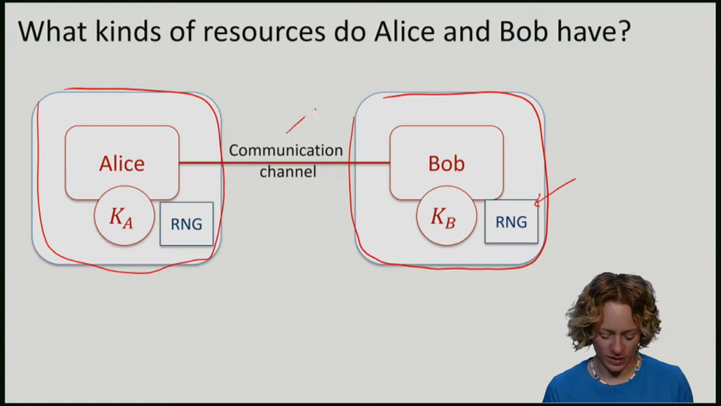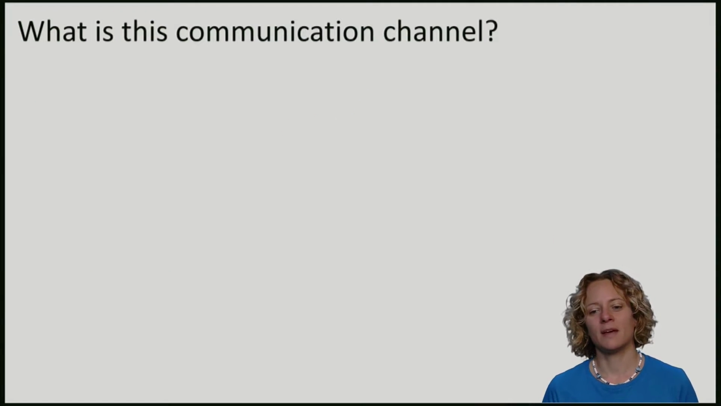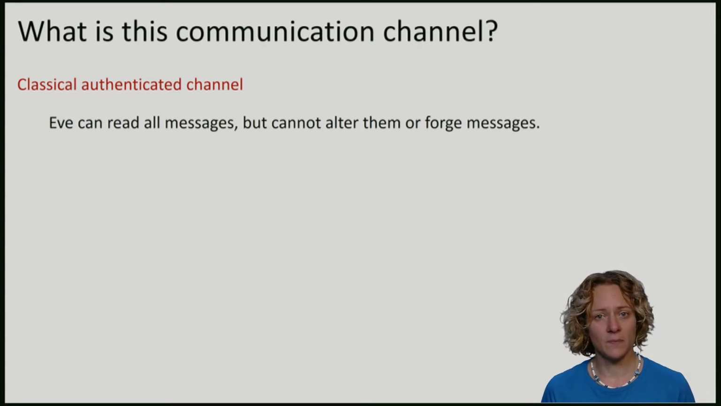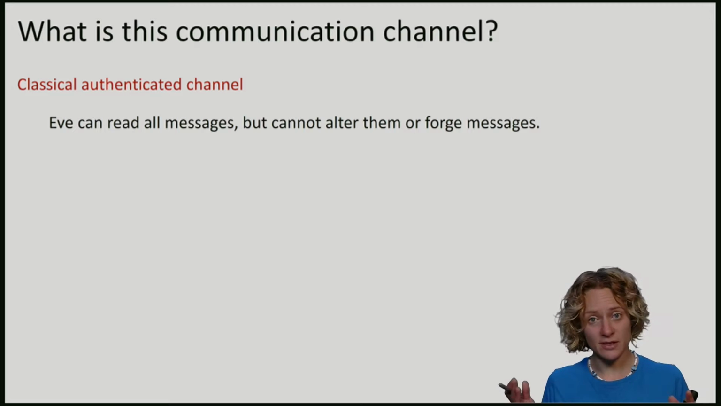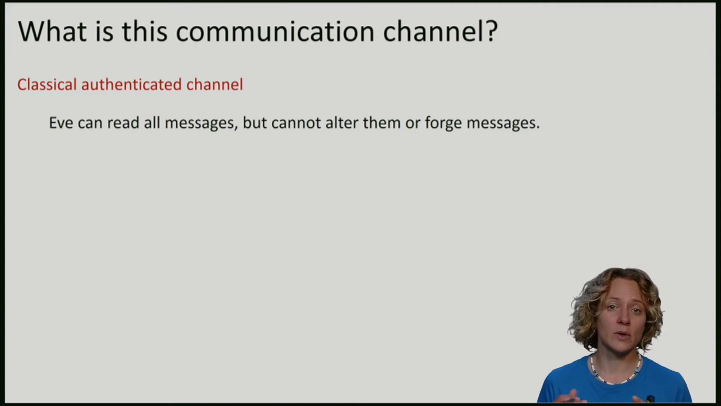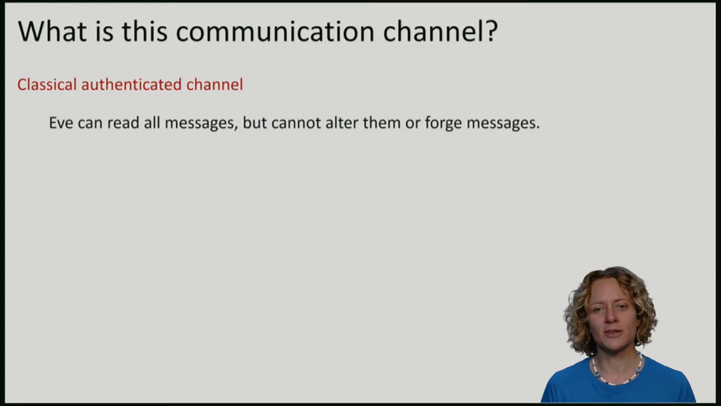So what is this communication channel? We'll generally give Alice and Bob access to a classical authenticated channel. This is a channel across which they can send classical bits. Eve can read all the messages on the channel, but she cannot alter them or forge messages. In particular, it means that if Bob receives a message over this authenticated channel, then he can be absolutely sure that the message came from Alice. We will often just assume that they have such a channel for free, and we will discuss later on how they can produce one.